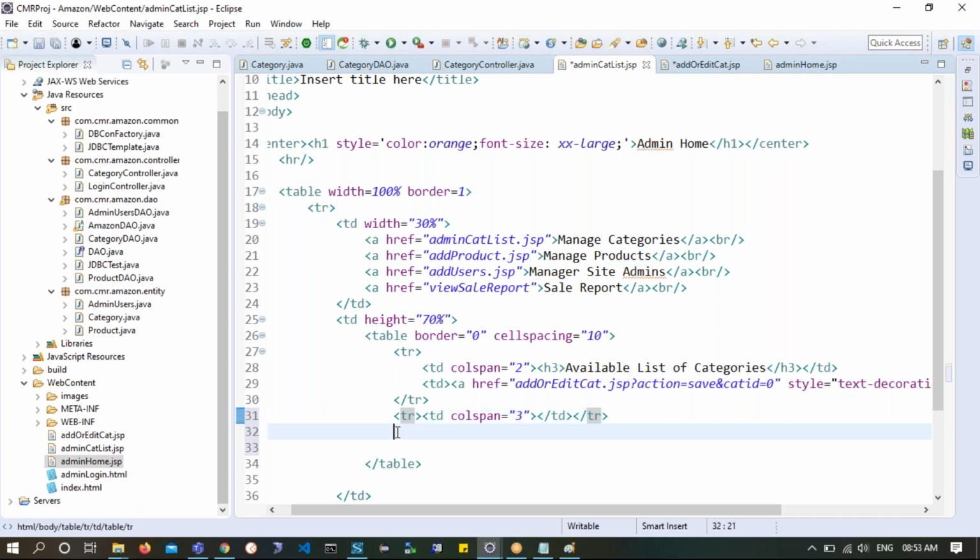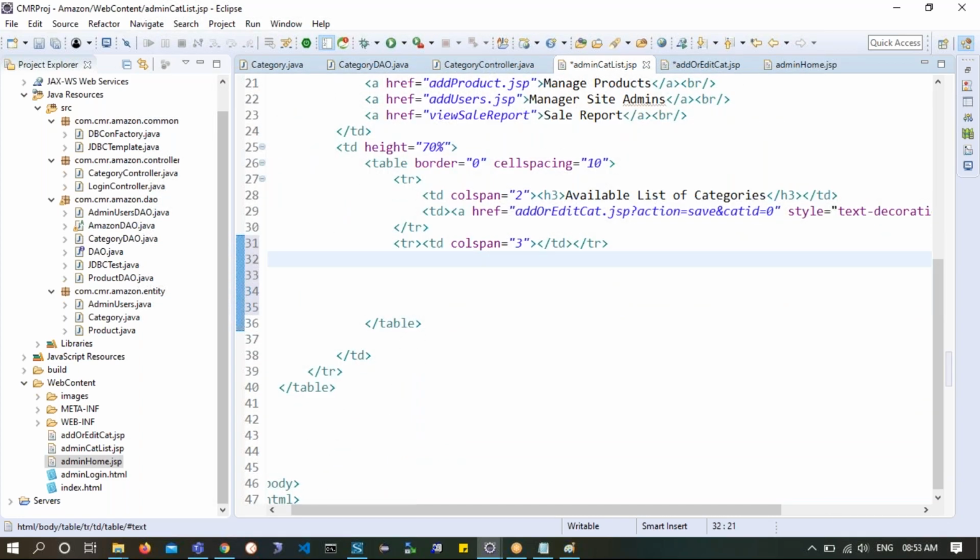This is the space I am giving, so that I will have some space between the above heading as well as the tabs below. I am giving 10 pixel space between every one of these, so here I will get some more space.